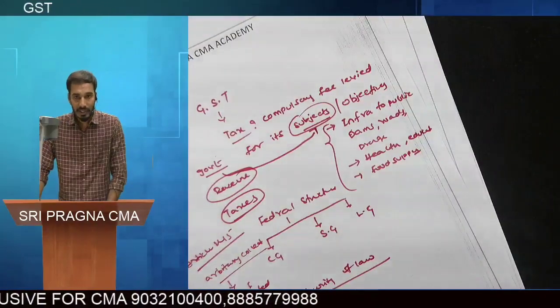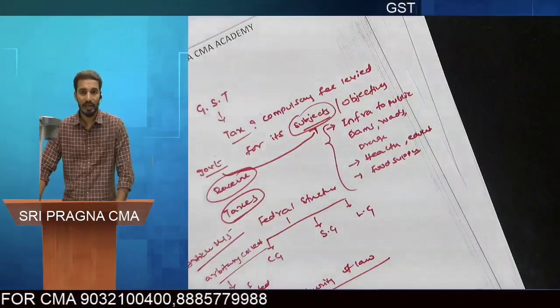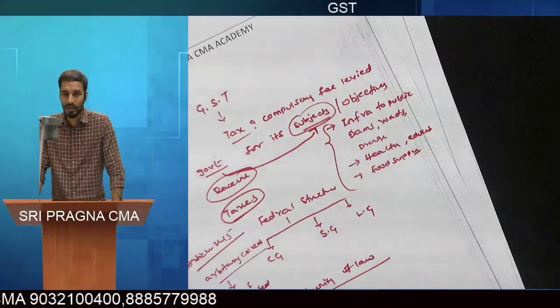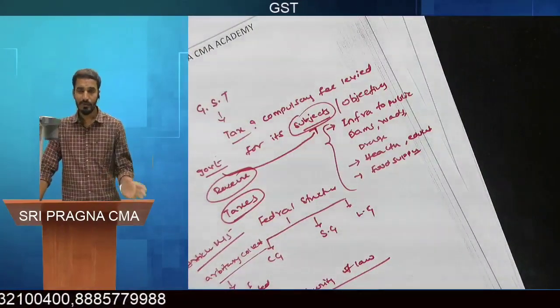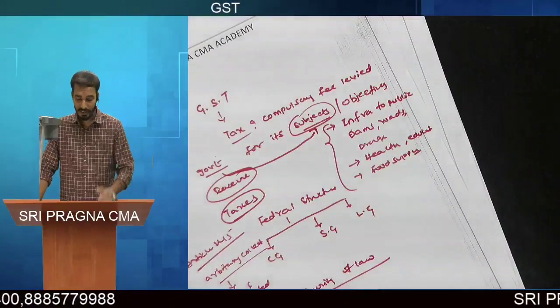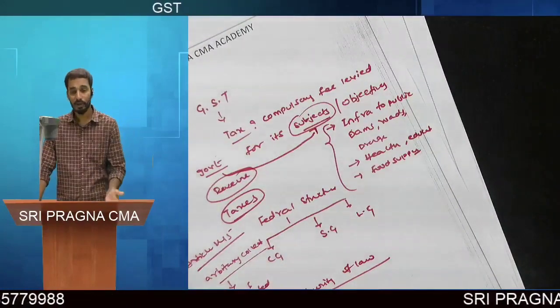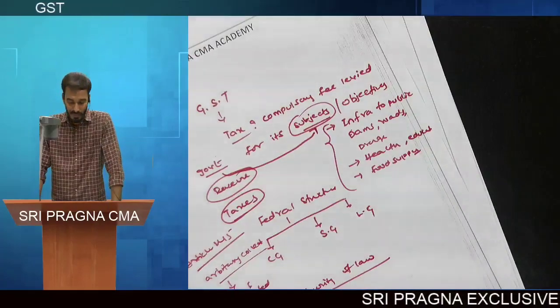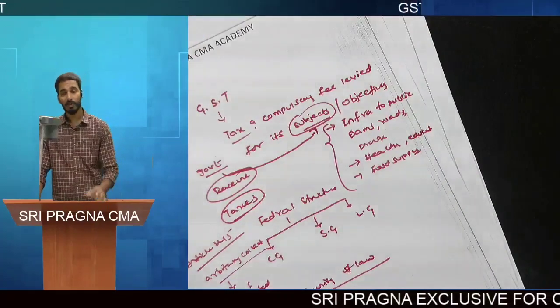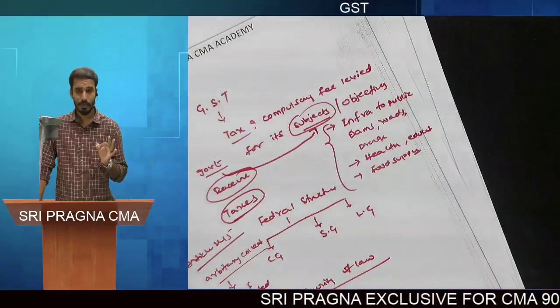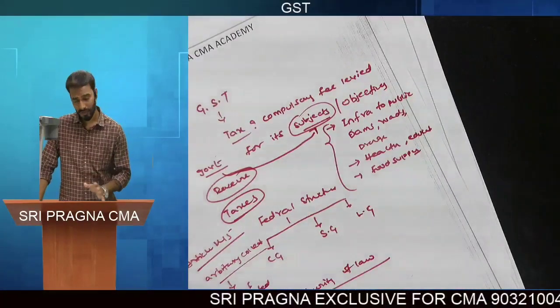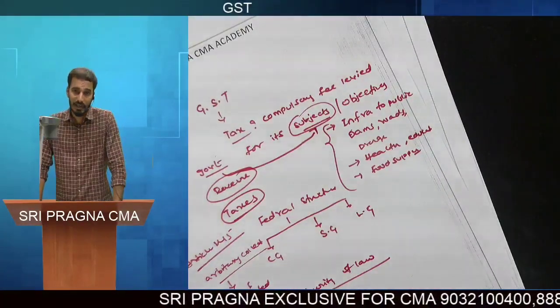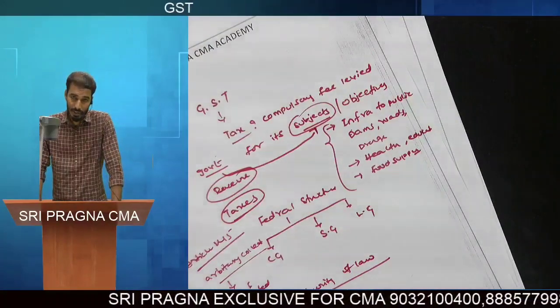Sir, arbitrary collection of taxes means initially we had the Zamindari system, Raitwari system, where the taxes were collected by the head of the village or state. But after enforcement of the Constitution, a clause called Article 245 was provided, which says there is a prohibition of arbitrary collection of taxes. That is, taxes will be levied and collected only by an authority of law.